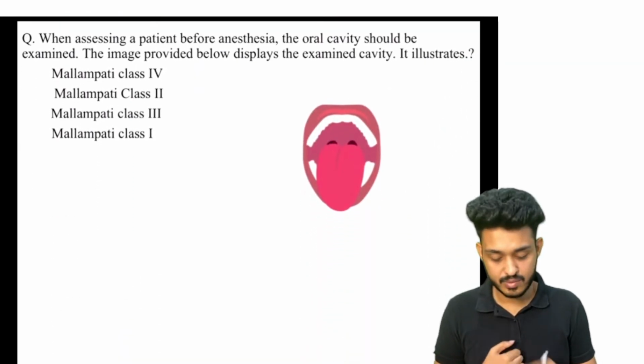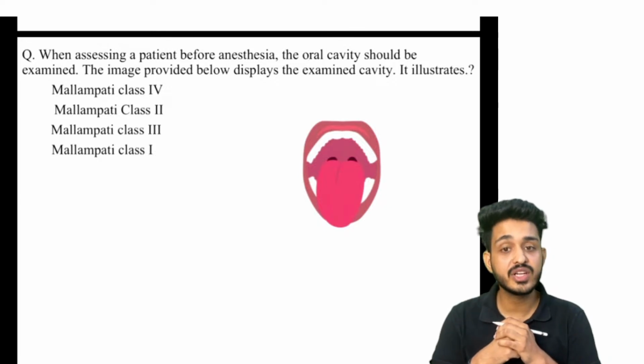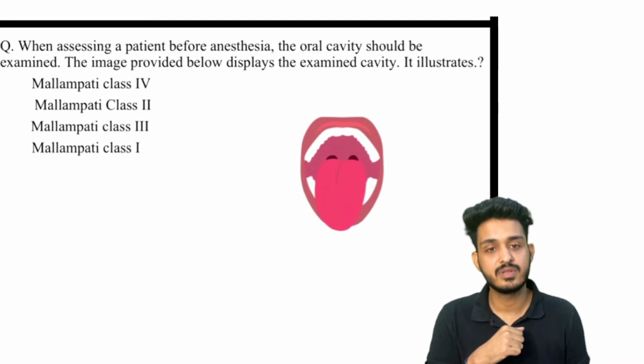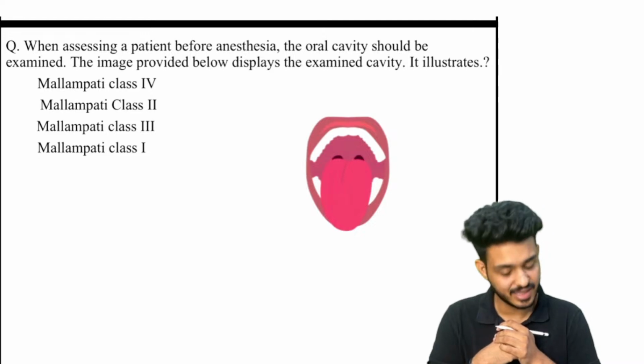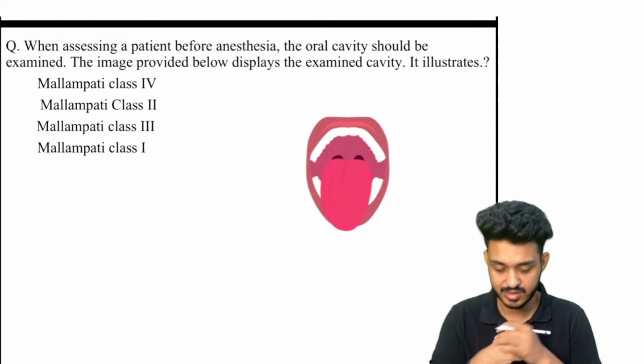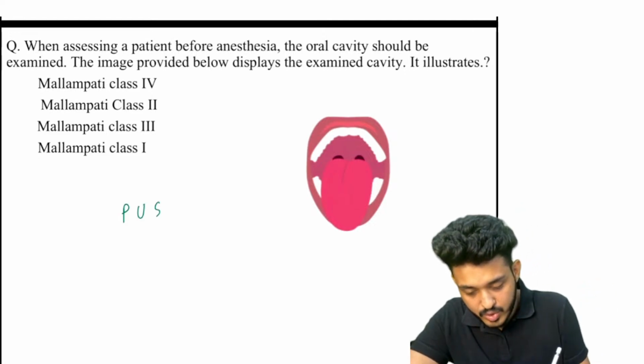Now please try to solve this question. When assessing a patient before anesthesia, the oral cavity should be examined. The image provided below displays the examined cavity. It illustrates what? Okay, this was the question that has been asked in your examination. And what is this, guys? Please try to answer. Look here, what we have remembered, we have remembered the mnemonic PUSH.